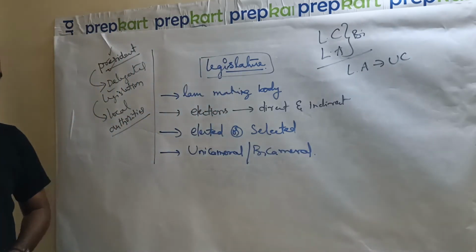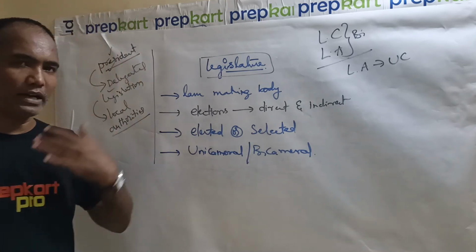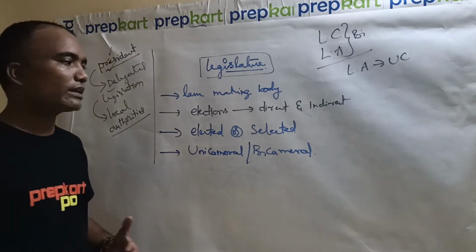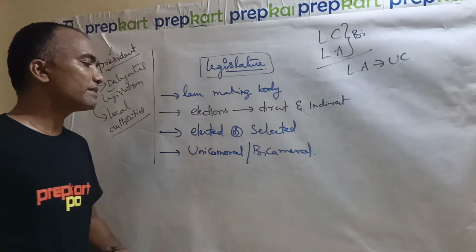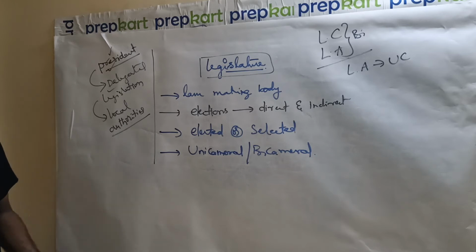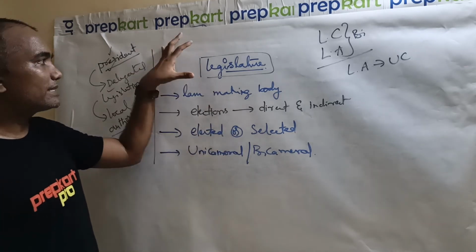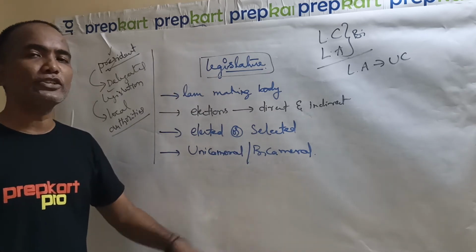But the union government has both an upper house and a lower house, that is Rajya Sabha and Lok Sabha respectively. So our union government is bicameral. Only some of the states in India are bicameral, and the remaining are unicameral in nature, meaning they have only a legislative assembly but not a legislative council. So these are the basics related to the legislature.